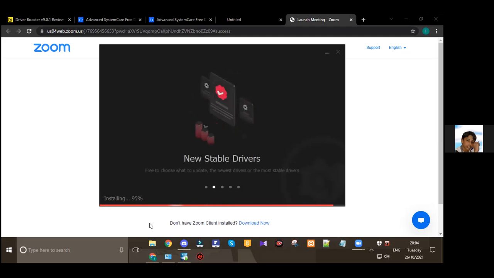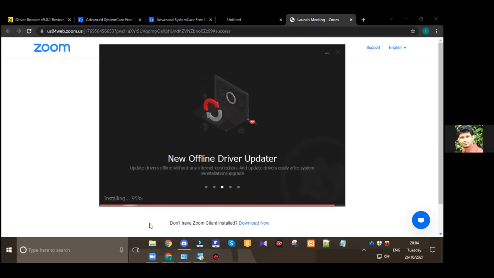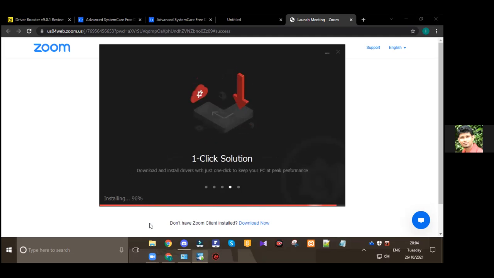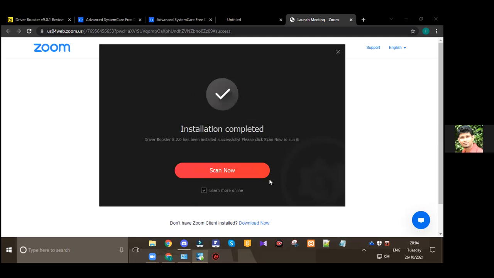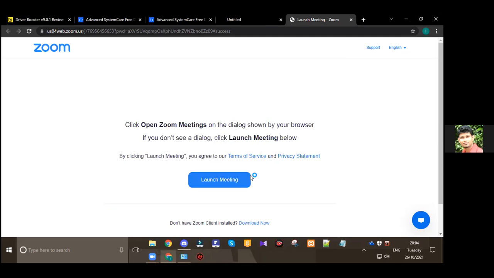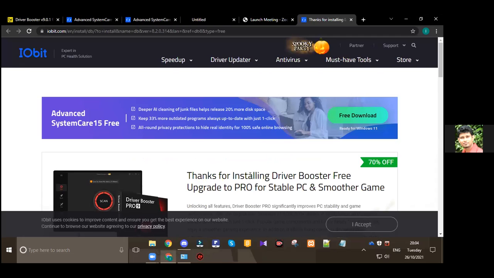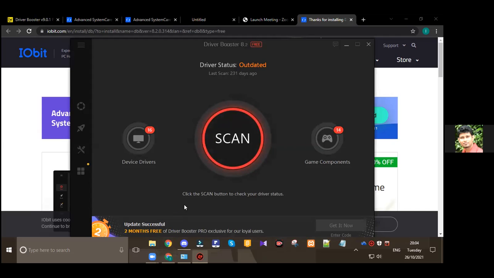Sir, when you update, it will take our data. Yes, it will take your data, but you have to check which kind of updates it's suggesting. Okay, let me show this. Okay, finish. No thanks. Okay, scan now. Now it's scanning for driver issues in your computer. So let's see what the issues are. According to the issues only, you have to decide whether to install or not. Okay, scan and see.